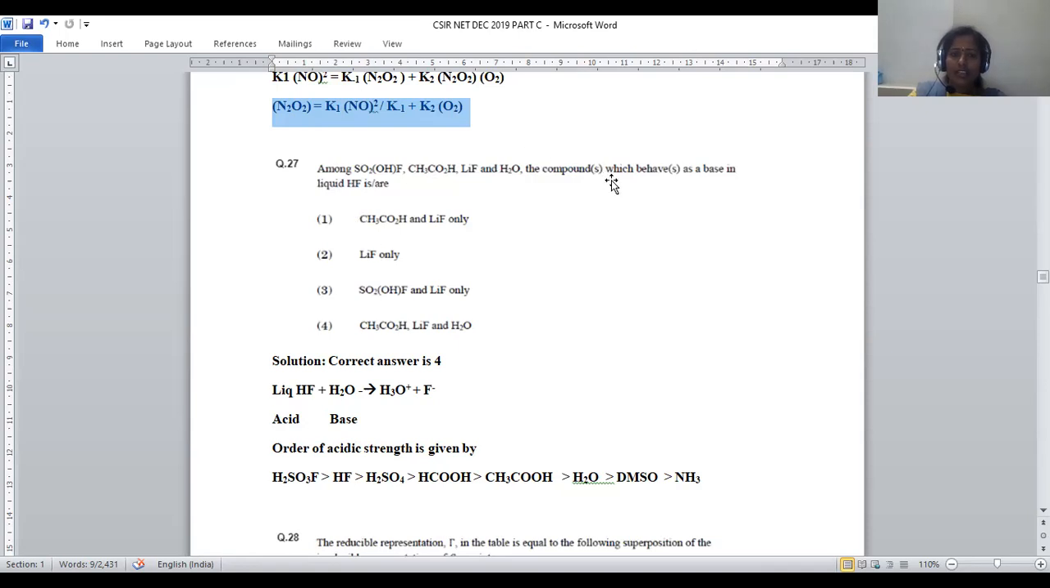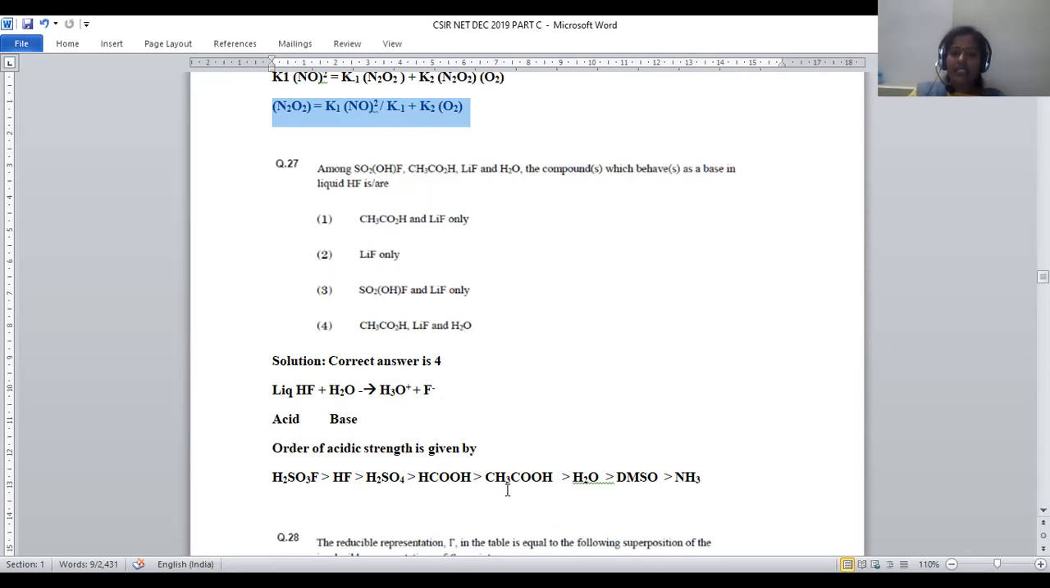So in this, when we are treating HF with all these compounds, SO2OHF, which is above HF, the acidic strength of this H2SO3F will be more. That's why obviously it will be the acid in the medium. So it will not be suitable. Whatever options contain SO2OHF will be discarded. Only option 3 will remain, right?